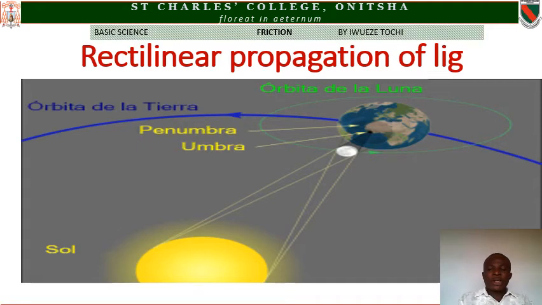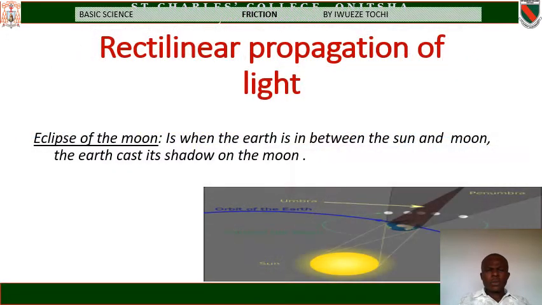People within that region will not see the rays of light coming from the sun. Eclipse of the moon: an eclipse of the moon is when the earth is in between the sun and the moon. The earth casts its shadow on the moon.